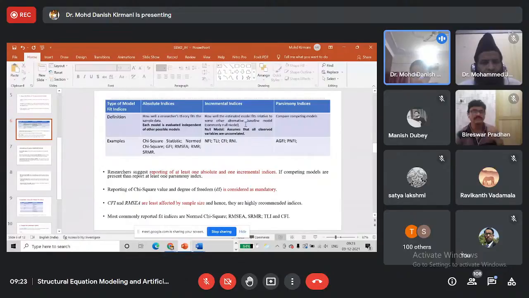So these are the three types of fit indices. Researchers suggest reporting at least one absolute and one incremental index. So researchers have suggested that at least we should report one fit index from the absolute category and one from the incremental category. If we are using competing models, then we should report at least one parsimony index.